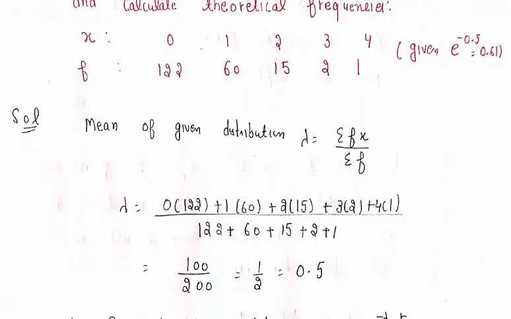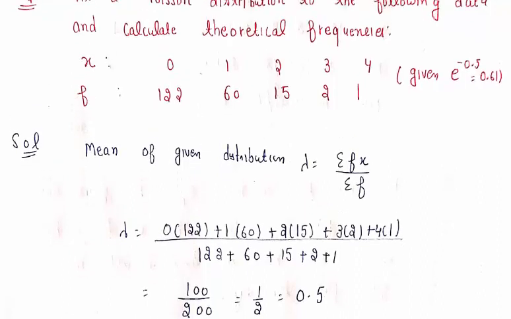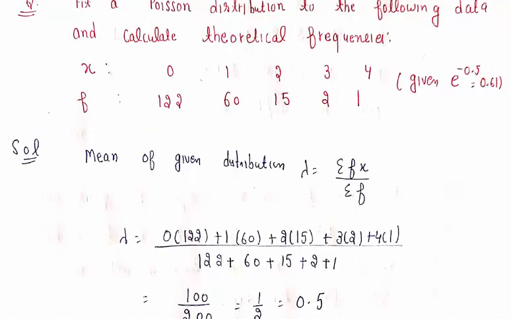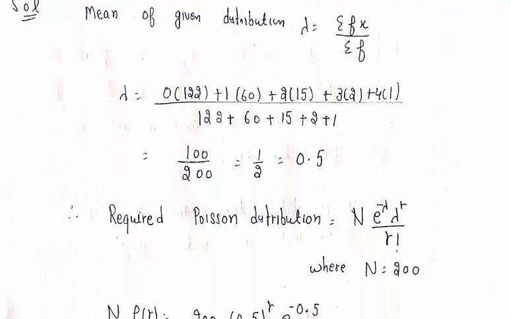We know that the parameter of the Poisson distribution is lambda, and lambda is equal to the mean, and this is our discrete distribution. So mean equals summation fx over summation f. We find the value of lambda: 0 into 122 plus 1 into 62 plus 2 into 15 plus 3 into 2 plus 4 into 1, over the sum of all the frequencies. So this is equal to 100 over 200, which is 1 over 2, and this is equal to 0.5.